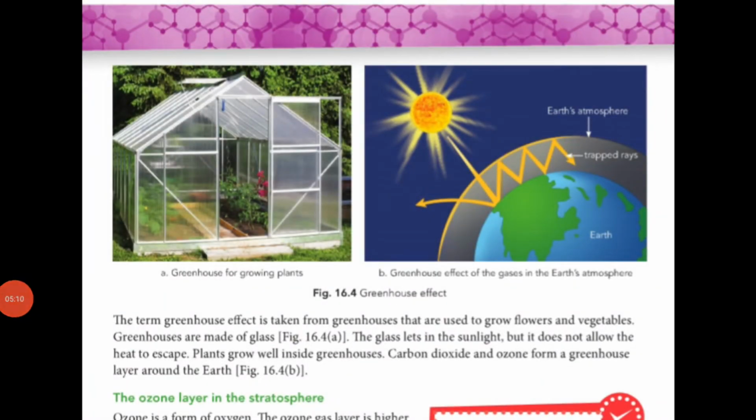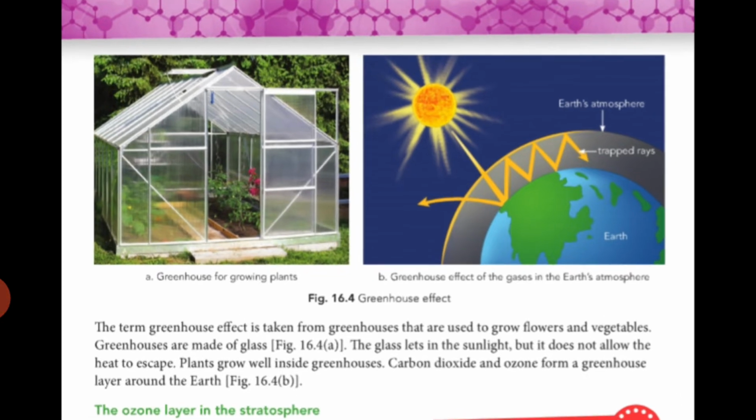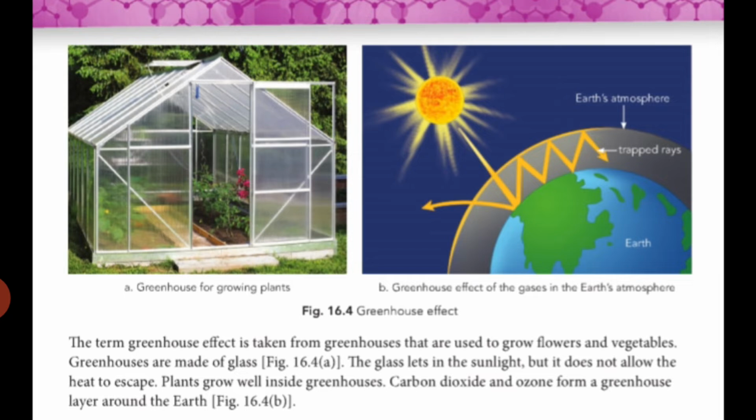Now turn your page. On page number 262, we can see these two pictures. Figure B1 is the greenhouse effect of the gases, right? On the left side there is a glass house, which is called a greenhouse, and a few flowers and vegetables are grown in this greenhouse.